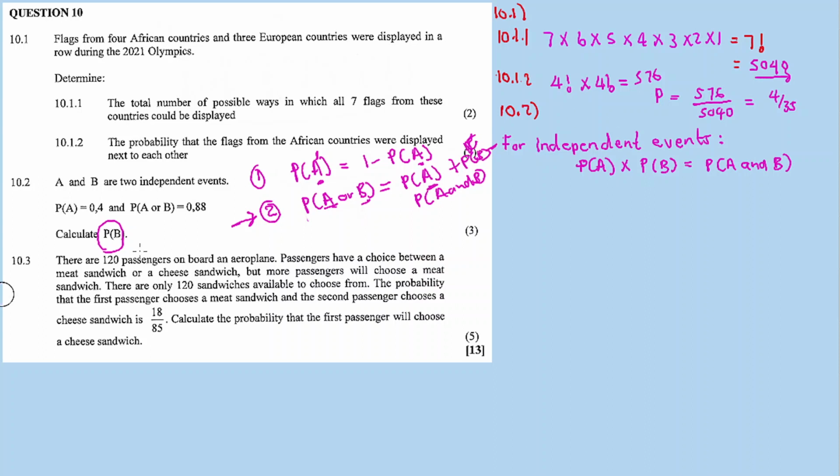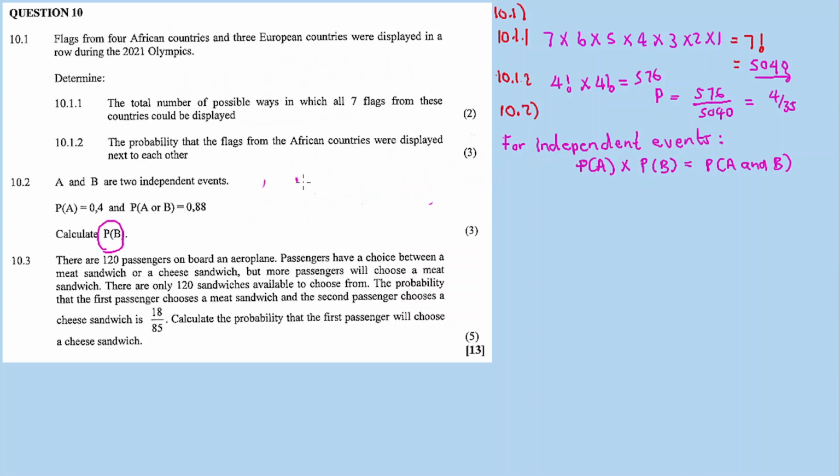Now, let us do this. Okay. Now, inside this formula, we substitute again. After substitution, the probability of A or B is given as 0.88. Probability A is 0.4.